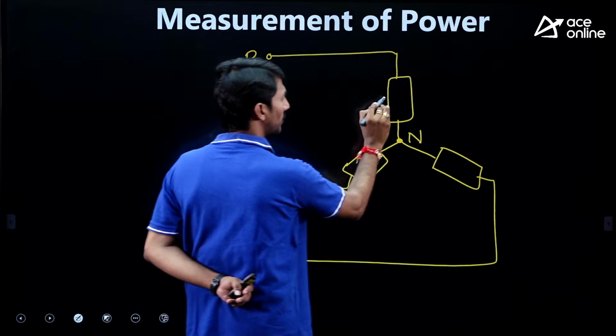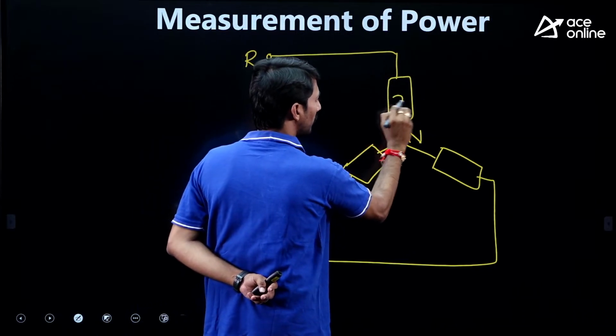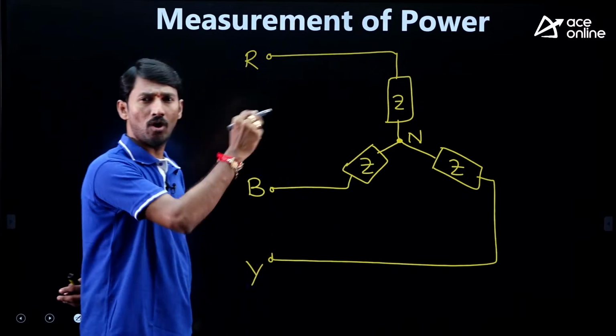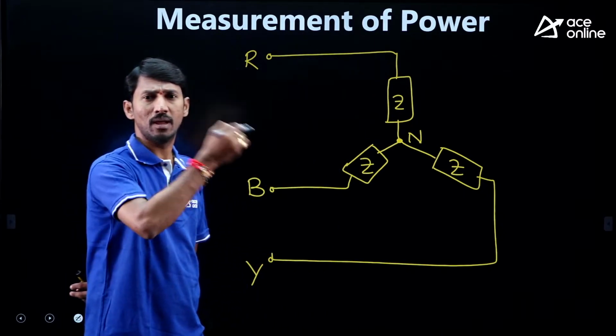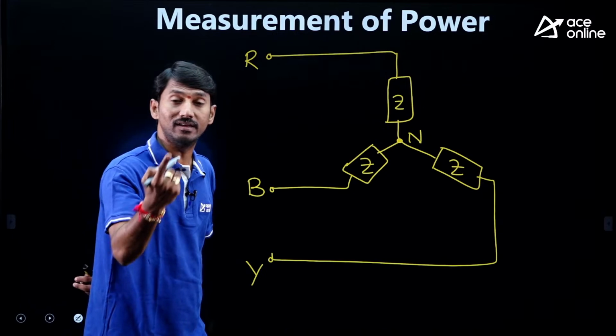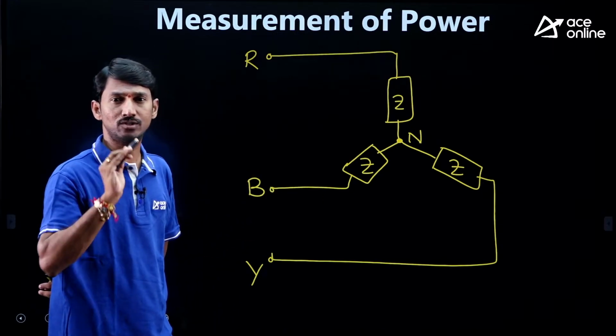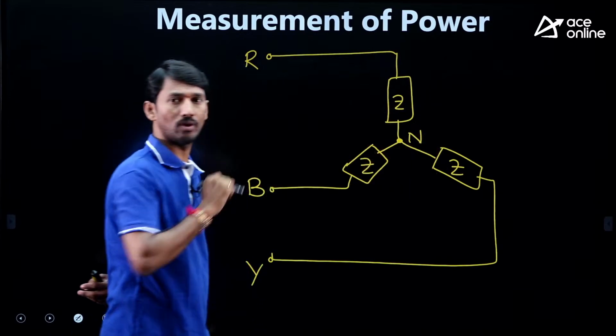Just for analysis purposes, I am taking a balanced load Z, Z, Z. If all the load impedances are equal, we can say balanced load. A 120 degree phase shift will be there, which I will show in the phasor diagram. That is the balanced load I am taking.